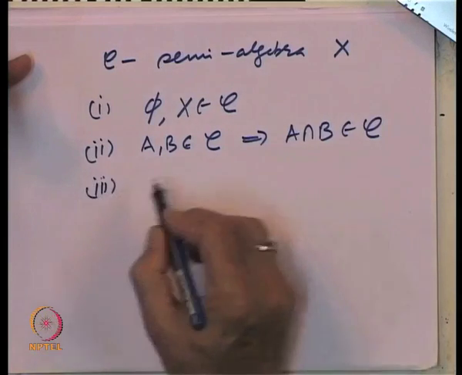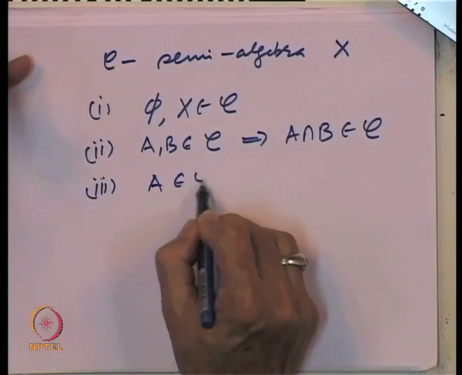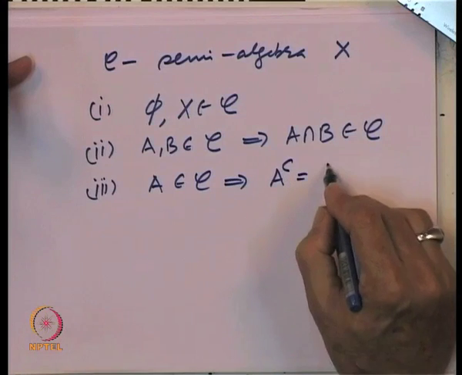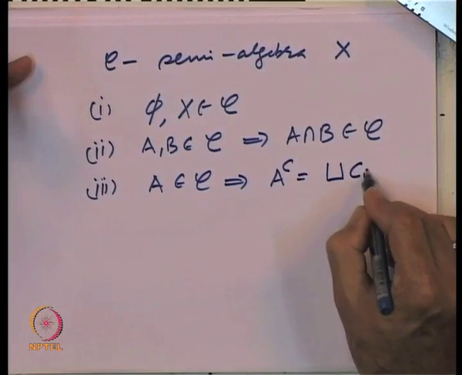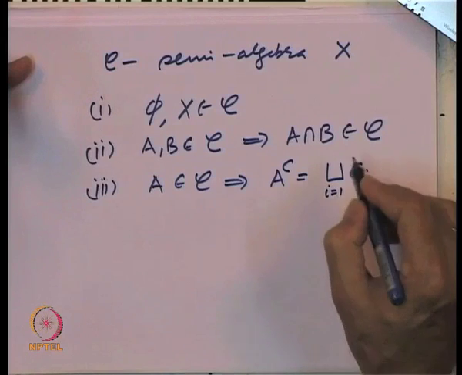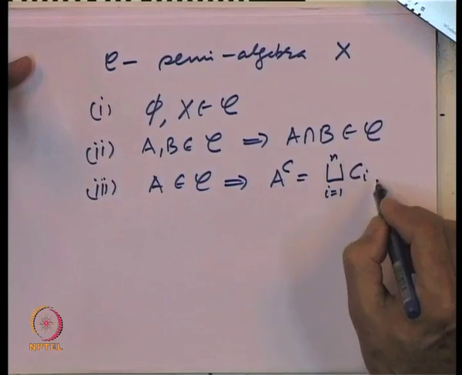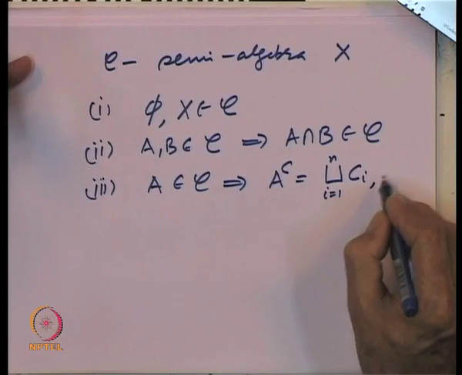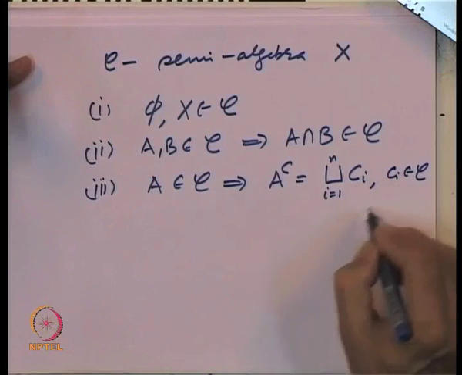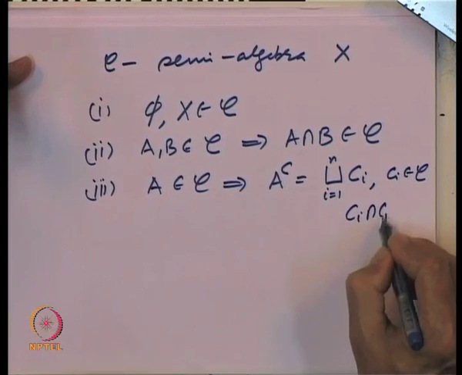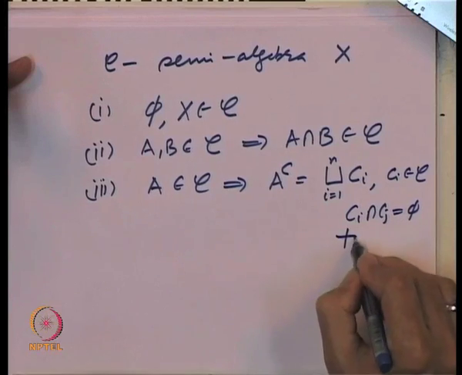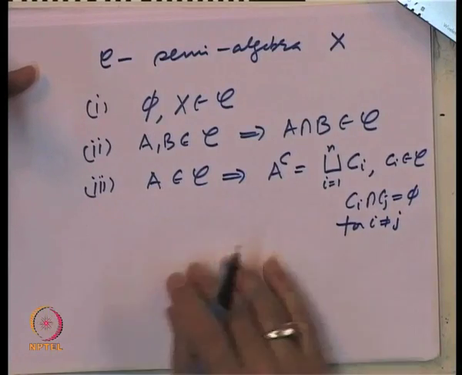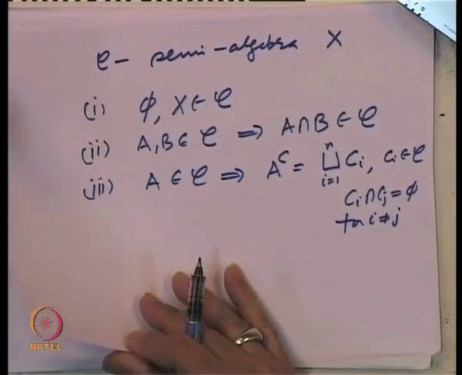And third property was that if A belongs to C, then A complement can be represented as a finite disjoint union of elements of the class C. That is, A complement is a union of elements C i, where each C i belongs to C and C i intersection C j is empty for i not equal to j. So, such a class was called a semi-algebra of subsets of X.